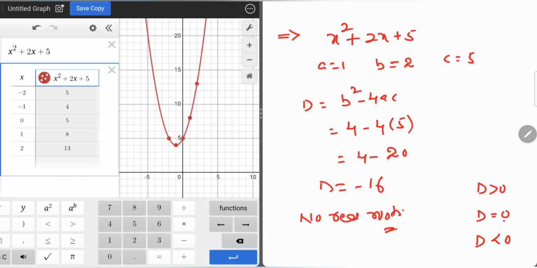Whatever the x value you take, all the y values will always be positive. Look, if x value is minus 2, positive y, minus 1, positive, 0, positive, 1, positive, because it is lying in the positive zone.